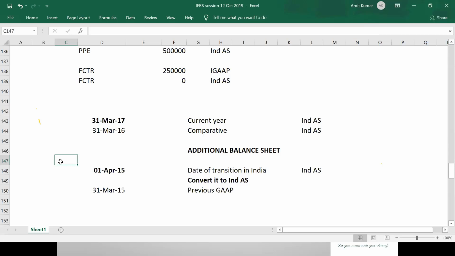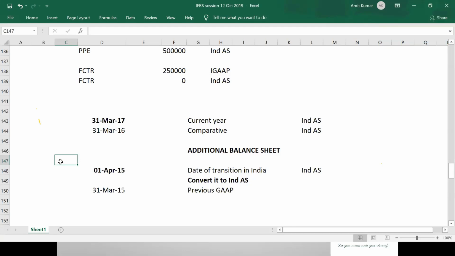But since you're presenting the comparative of 31st March 18, you need to present your revenue figure of 31st March 18 also on Ind AS 115 for comparison purposes. Plus one more additional balance sheet of 1st April 17 will also be published, which will be converting 31st March 17 revenue as well.